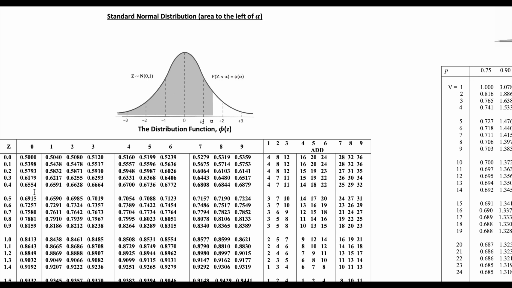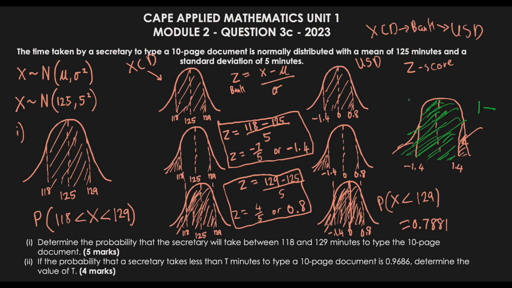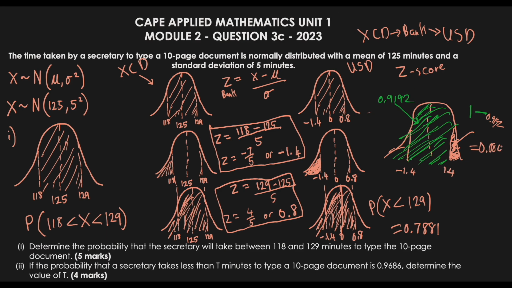So 1.40 is 0.9192. That means everything here on this green side is 0.9192. So to figure out this small piece here, I need to say 1 take away 0.9192, which gives me the area inside here, which is essentially the same area as inside here. So the answer for this would be 0.0808.